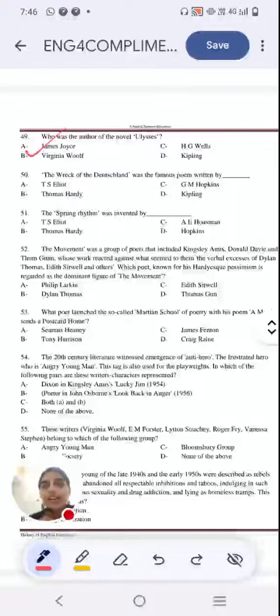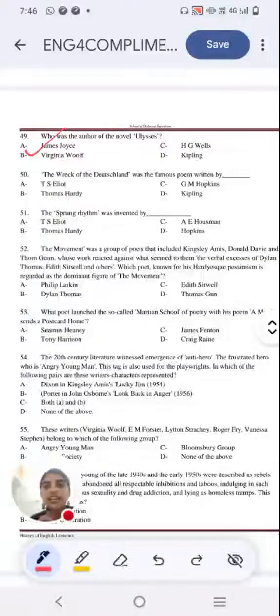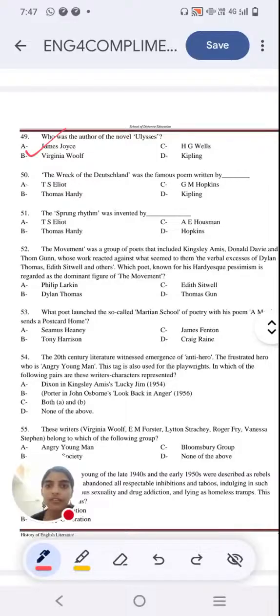Last question. The Wreck of the Deutschland was famously written by option A, T.S. Eliot, option B, Thomas Hardy, option C, G.M. Hopkins, option D, Rudyard Kipling. Who wrote the work The Wreck of the Deutschland? I hope you have answered in the comment section, because the right answer is option C, G.M. Hopkins. And that is where we are drawing the line today.